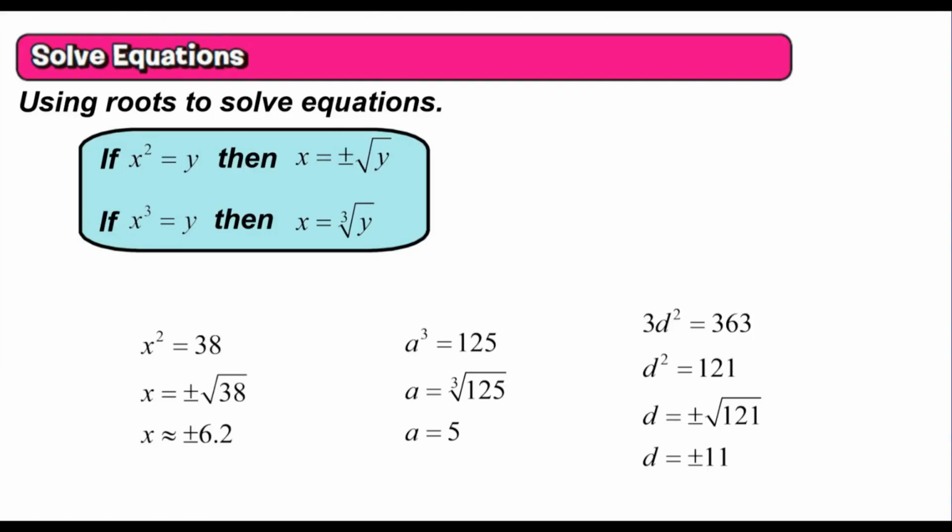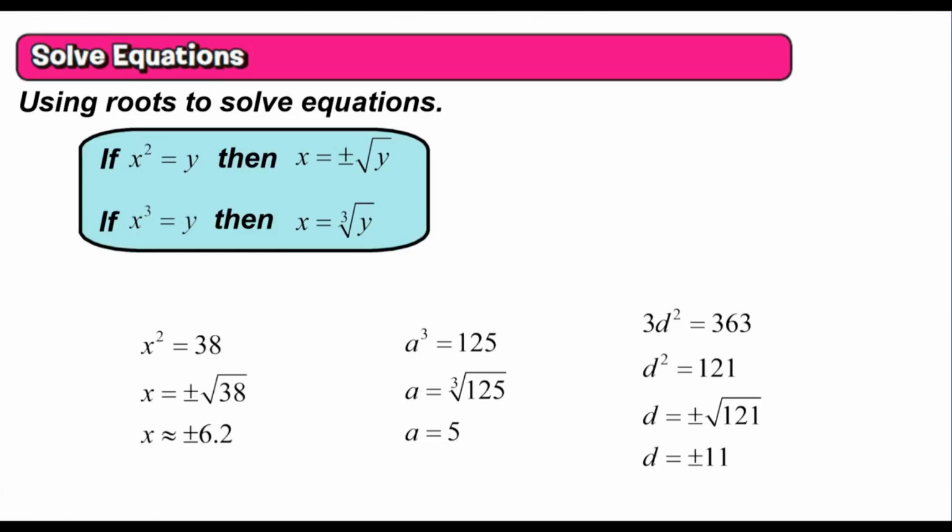If x squared equals 38, what is x? Well, to find out what x is, we would have to take the square root of 38. Remember, powers and roots are opposite operations. So to undo the squaring of x, we would have to take the square root. So we would take the square root of 38, but again, we're going to include the positive and the negative square root of 38.